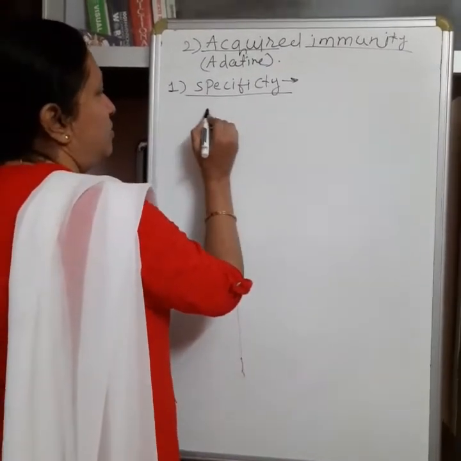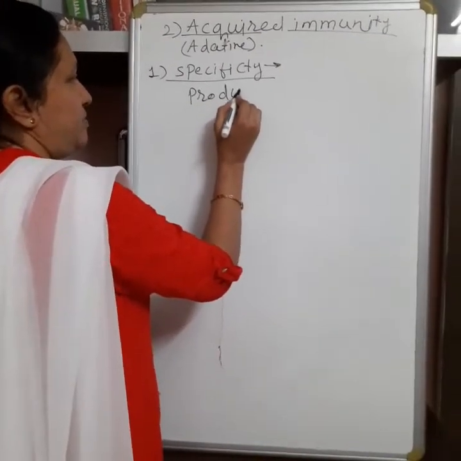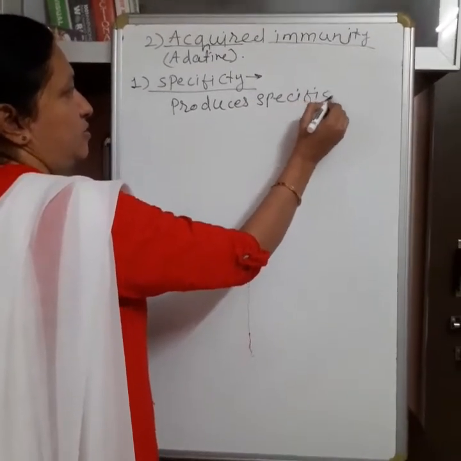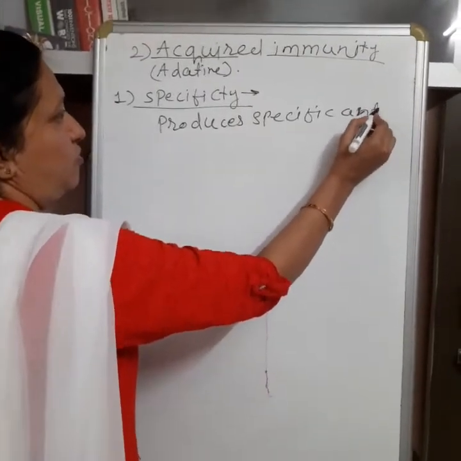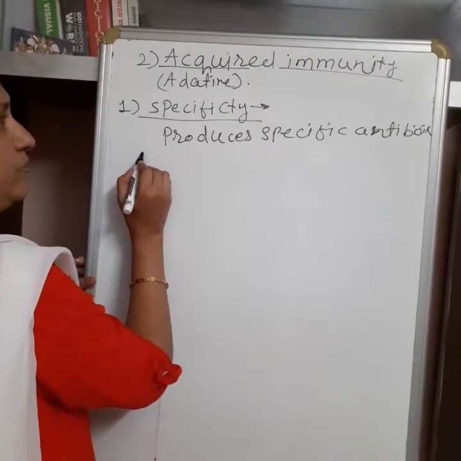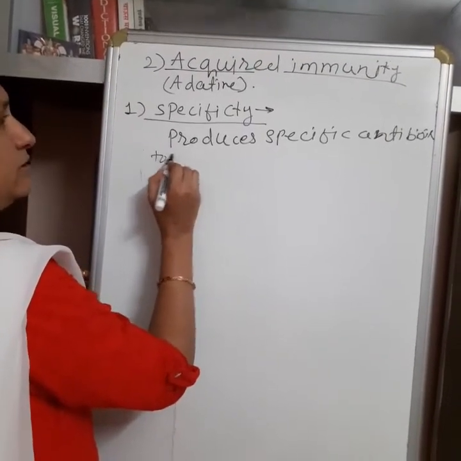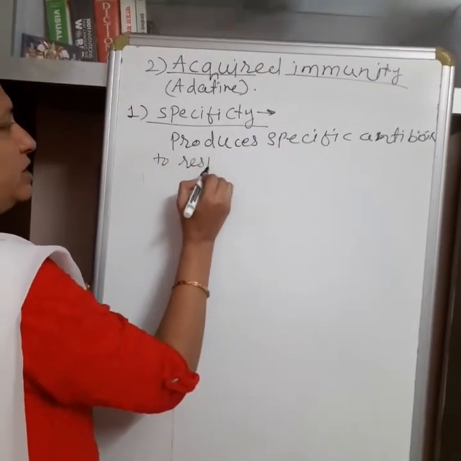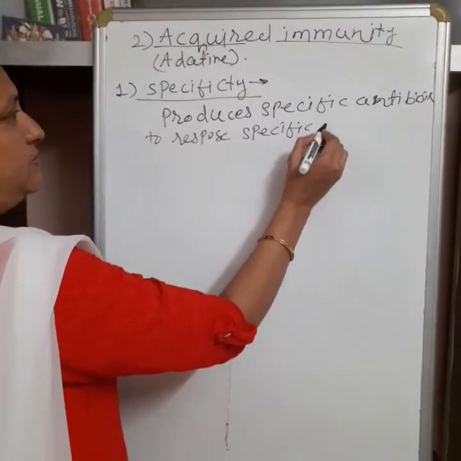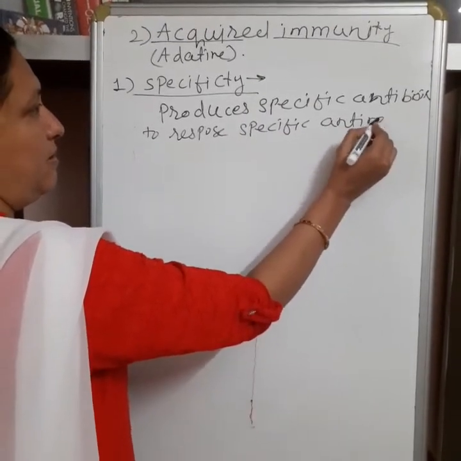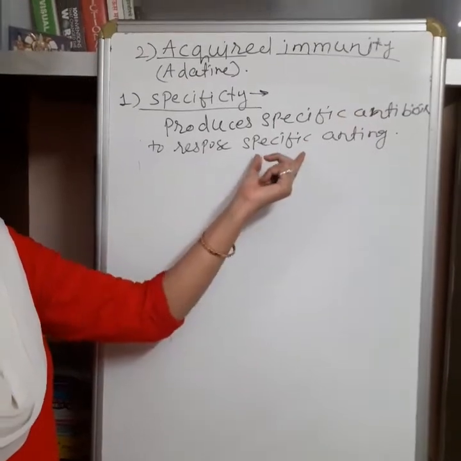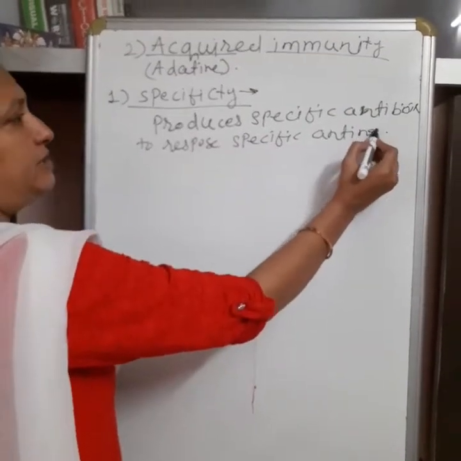Specificity means it produces specific antibodies for protection from a specific antigen, means a specific chemical is produced to give response to the specific antigen.